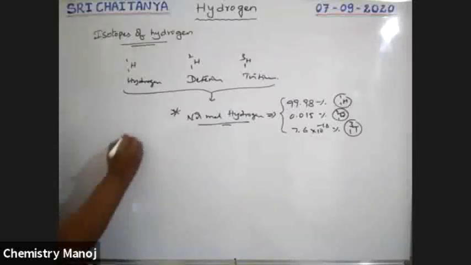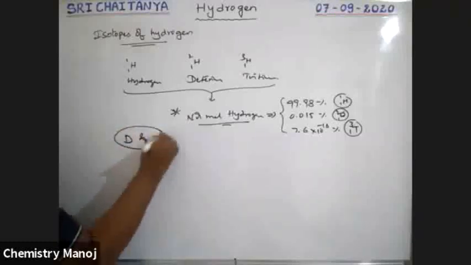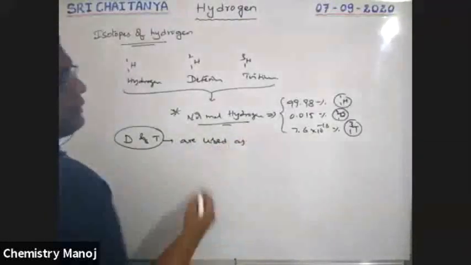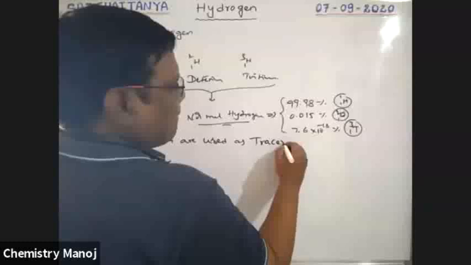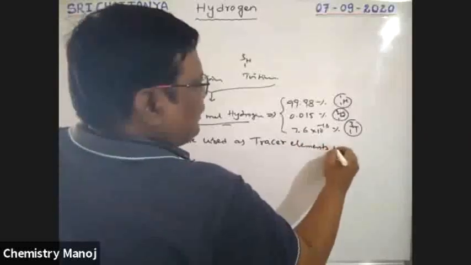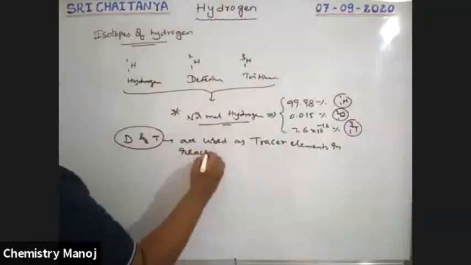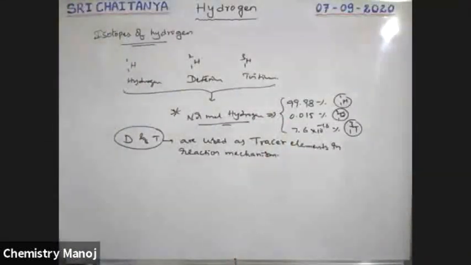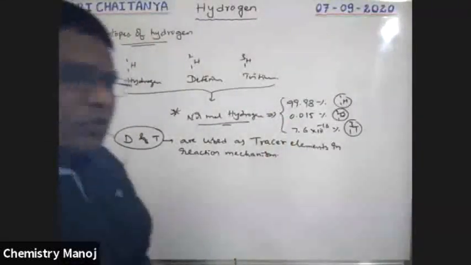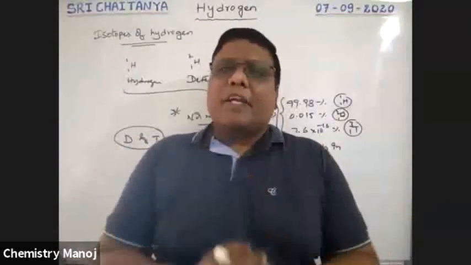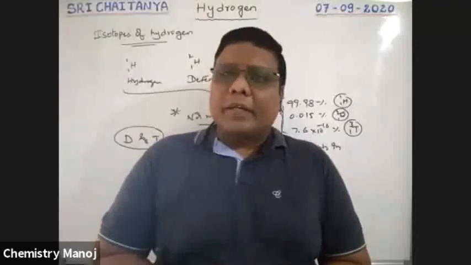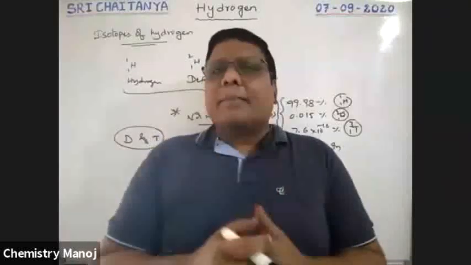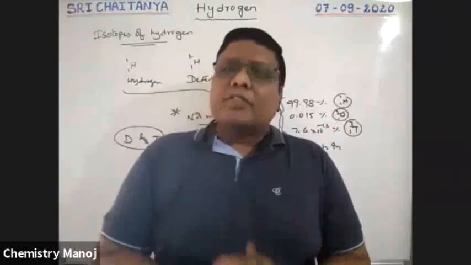Next, deuterium and tritium are used as tracer elements in reaction mechanisms. Reaction mechanism means the step-by-step explanation of a reaction. Which one is the intermediate? After that, which one is formed? It is a step-by-step explanation of the reaction, called the reaction mechanism.